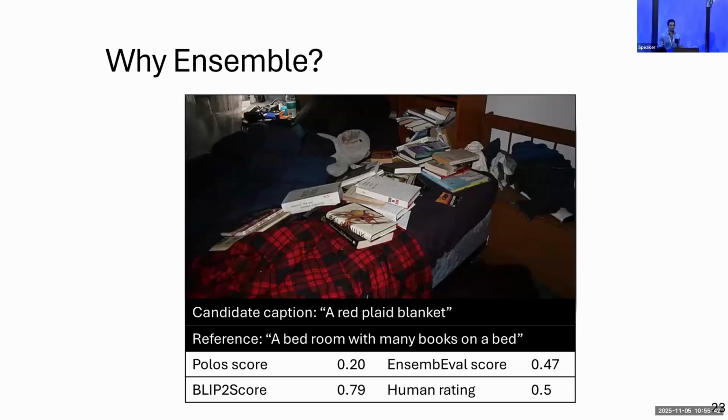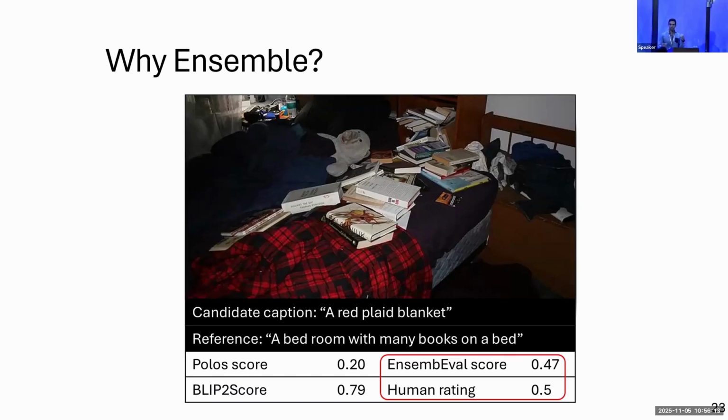So why does the ensemble work? Going back to our famous example from before, and now with the reference caption and metric scores, you can see that indeed the candidate caption mentions the blanket while the reference doesn't. Now in this case, PoLoS, which compares the candidate caption to the reference caption, provides a low score. BLIP2Score, which measures how faithful the caption is to the image, provides a high score, but both humans and the ensemble provide a moderate score.